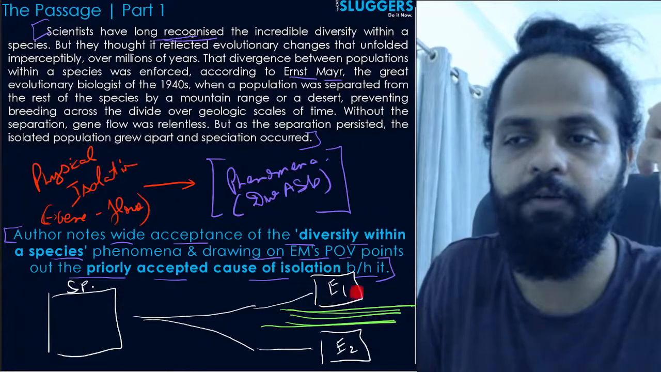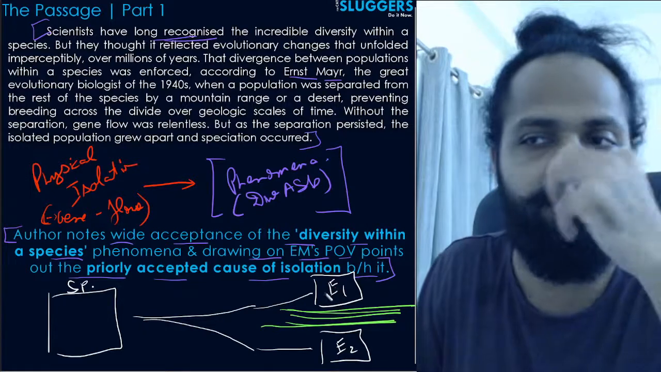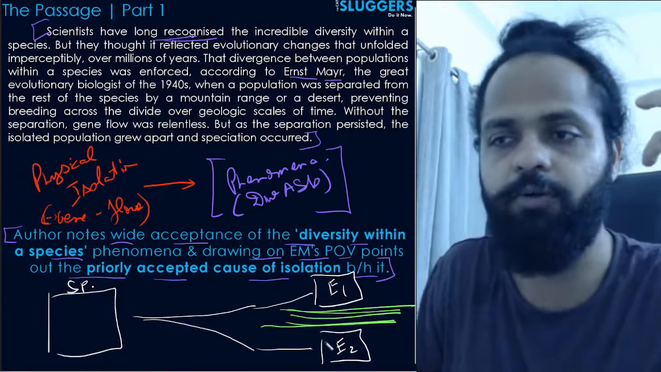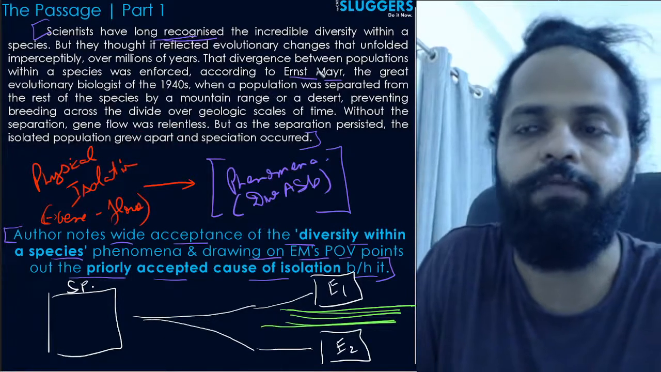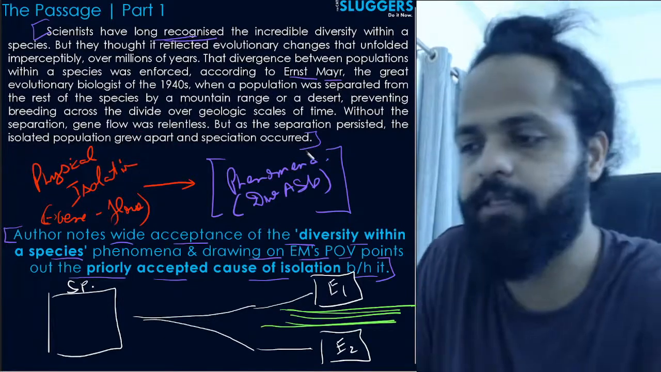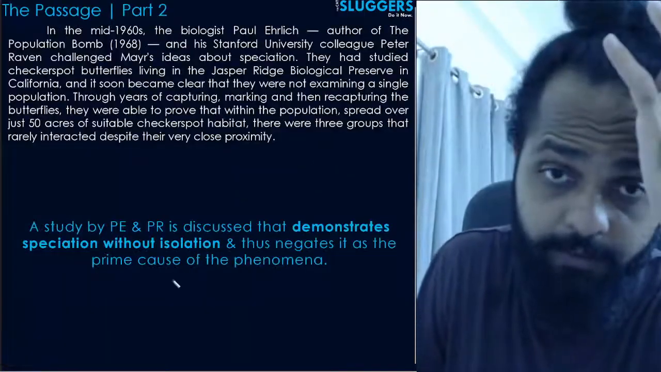Like this group took a different evolutionary path, maybe this became a different kind of elephants, और ये कुछ अलग तरह के elephants बन गए. ठीक है? That's your point of view of Ernst Mayr. ये Ernst Mayr का point of view. ठीक है? चलो आगे चलते हैं. Let's go to the next paragraph.